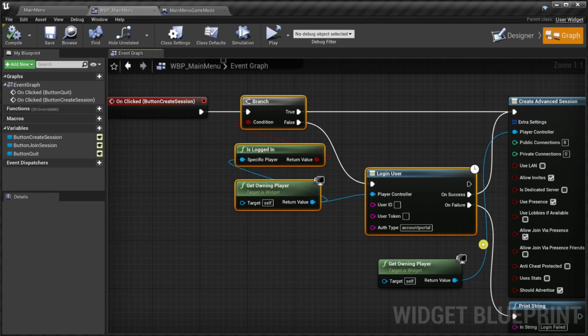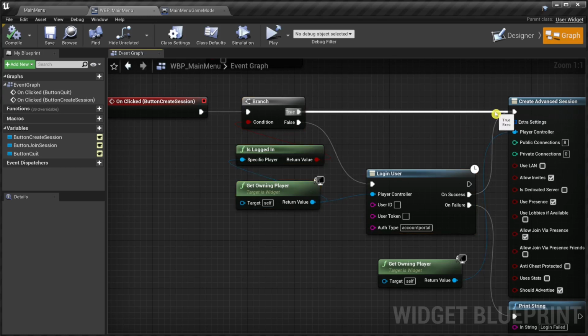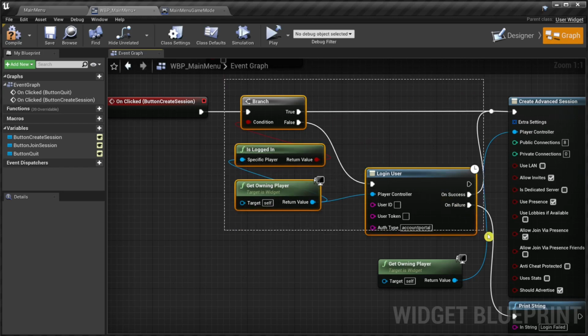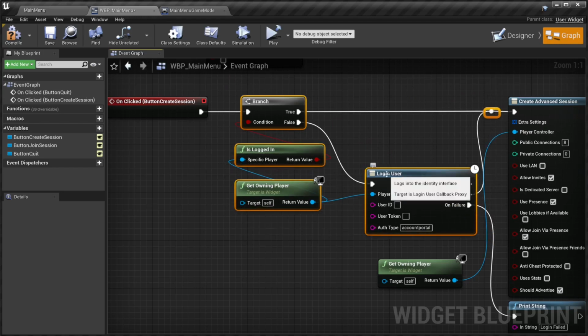We cannot collapse the login code to a function because a latent blueprint node is used. That's the one with the clock symbol. So we are collapsing the code to a macro. There is a special trick to avoid too many output nodes. Just create a reroute node to combine outputs. And afterwards, collapse to a macro.